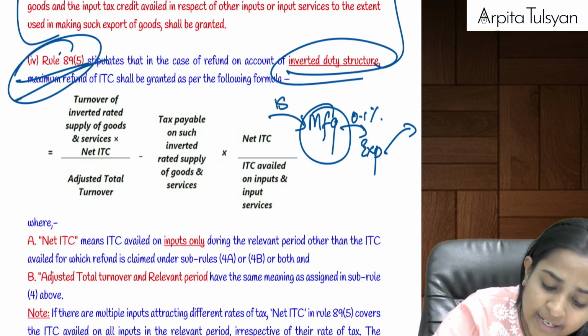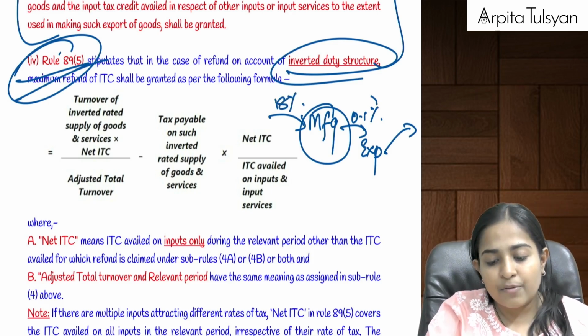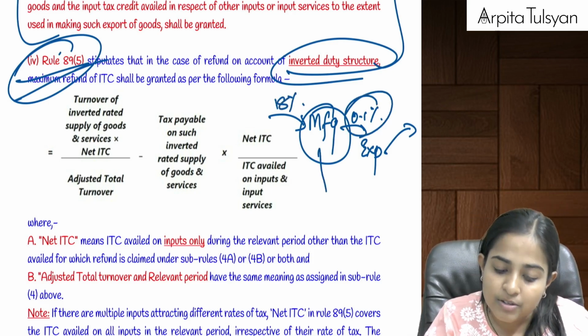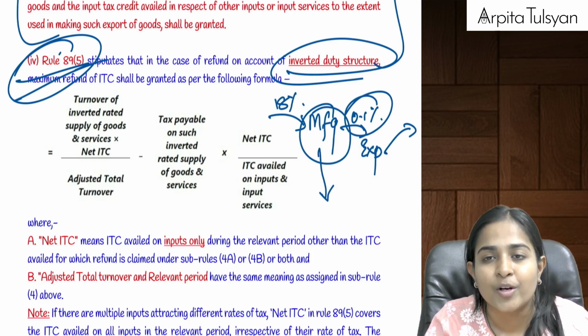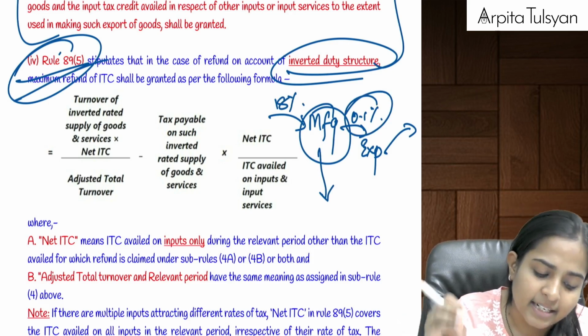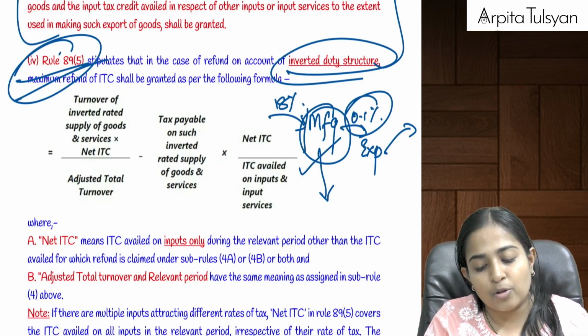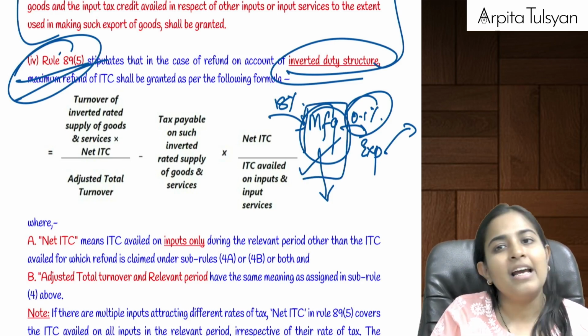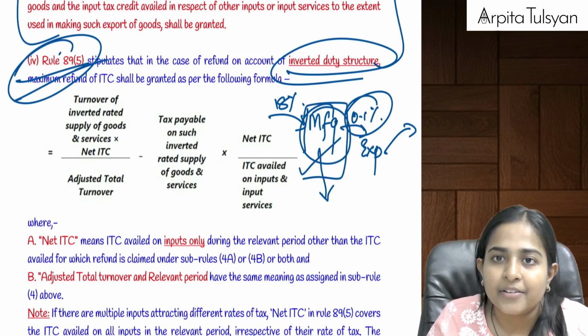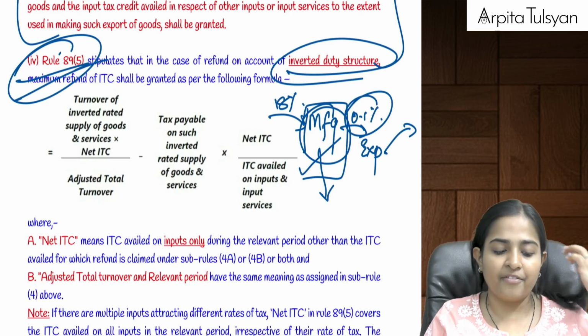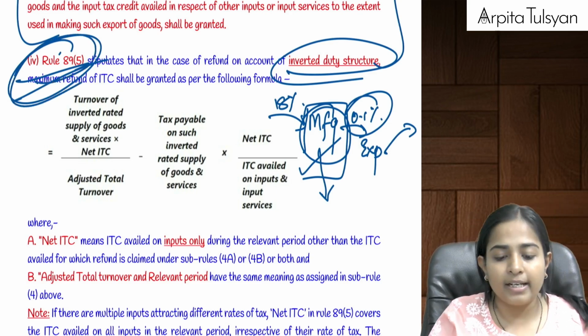His inputs were taxable at higher rates, but he was giving a supply at 0.1%. So this was considered as inverted duty structure only. If it was considered as inverted rated structure, then refund of this will be available to the manufacturer under rule number 89.5. Are you clear with this? Okay. So this refund we are going to study.